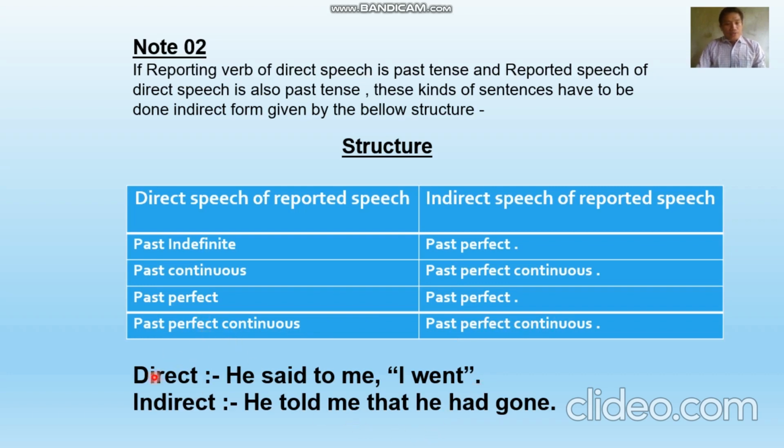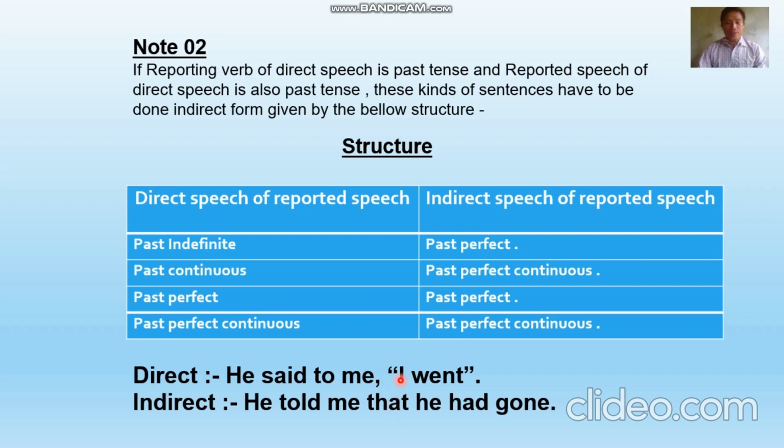In the table below, I have written an example for you. Direct form: He said to me, "I went." "He said to me" is called the reporting verb, and "I went" is the reported speech. In indirect form, instead of "said to me" I'm using "he told me that." Why "that"? Because instead of the inverted commas, I'm using "that" as a connector.